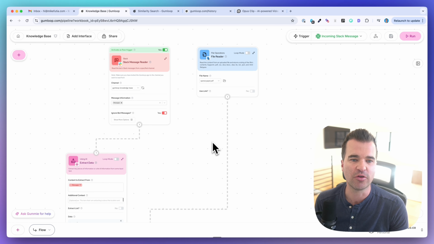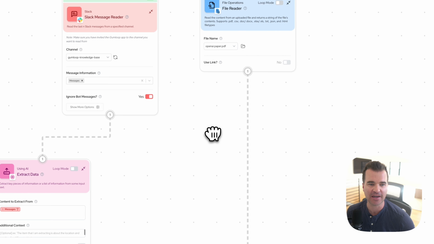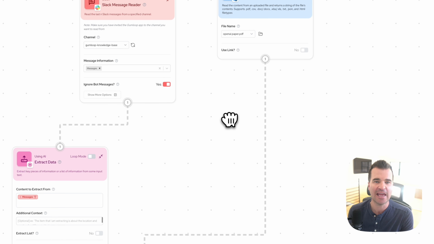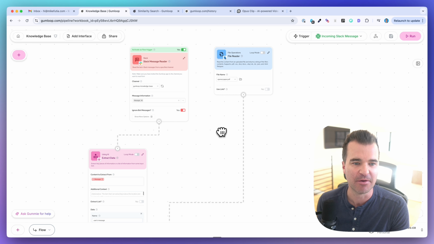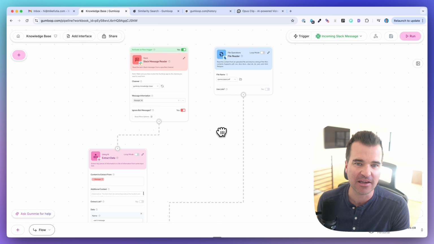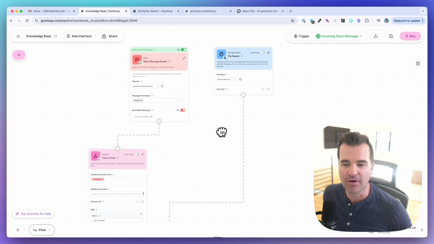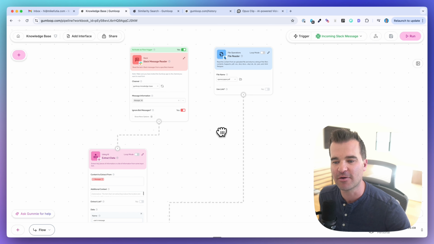So let me just walk you through this flow in Gumloop, and then we can build it out step by step. But we are effectively building a RAG agent natively in Gumloop. You know, I was watching a couple of n8n demos trying to do RAG and having to do Pinecone and a separate Pinecone account and uploading files in Pinecone and then integrate the Pinecone into n8n. We don't need to do any of that, okay?